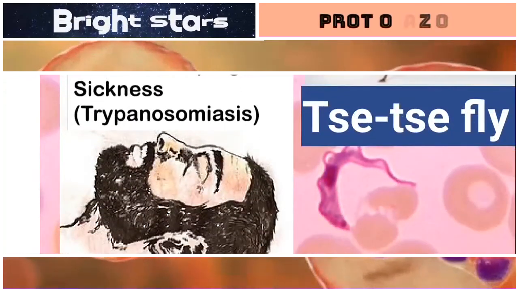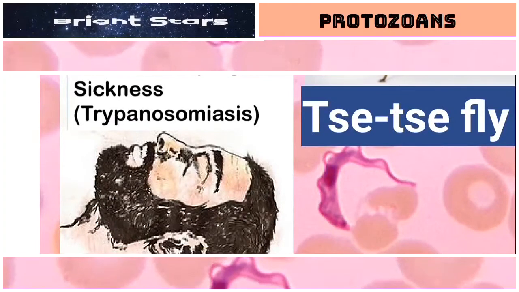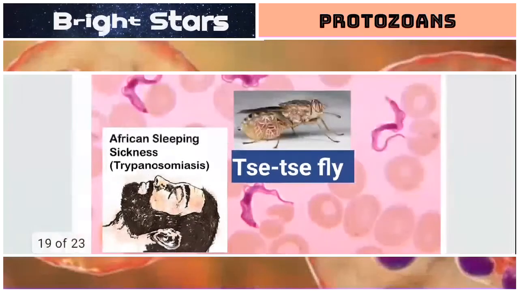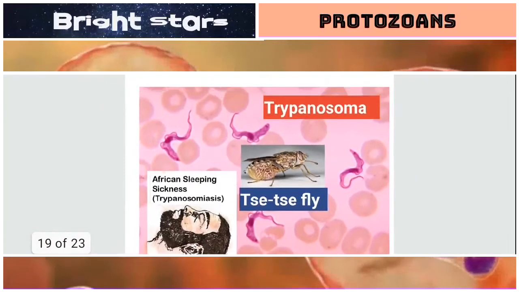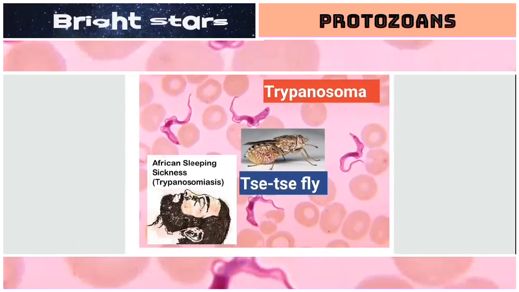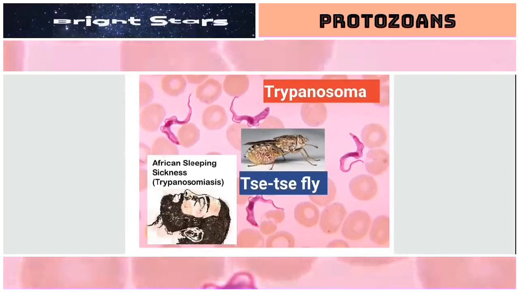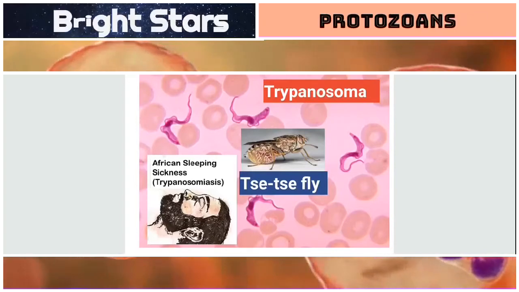A person will be in a very long sleeping condition. If that person is not treated, he may die because of this sickness. So this is caused by one genus, one protozoan called Trypanosoma. The disease is called African sleeping sickness or trypanosomiasis. It is transmitted by one kind of housefly called the tsetse fly.